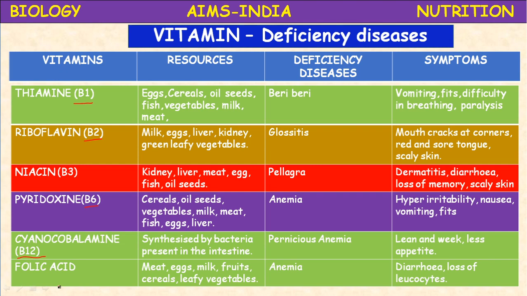These are the group of 8 vitamins called vitamin B complex. Children, let us study one by one.